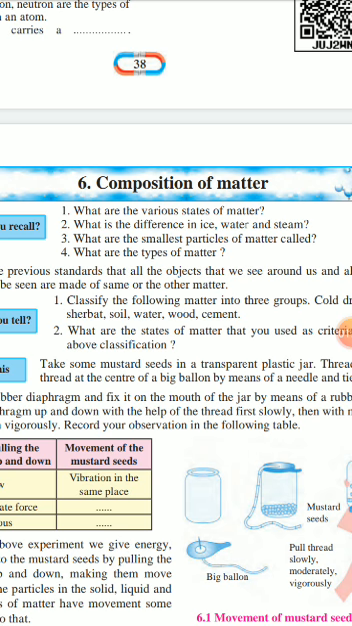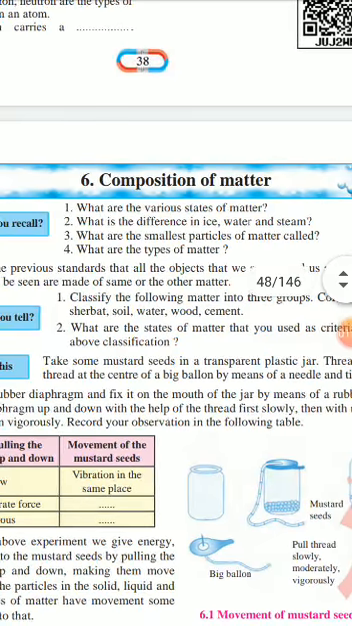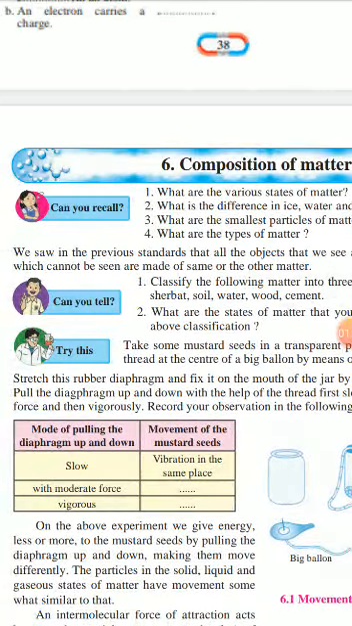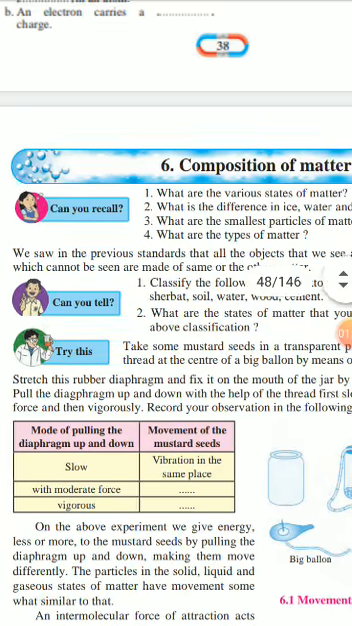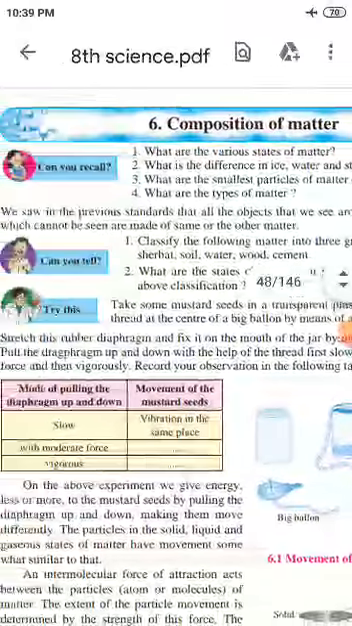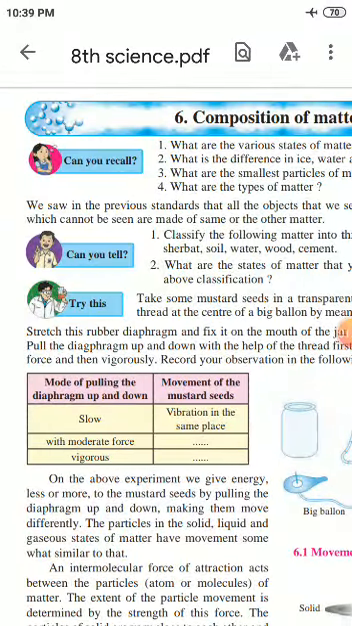Now, question number 4: what are the types of matter? The types of matter are: first is element, second mixture, third compound. This is your answer. We saw in the previous standard that all the objects that we see around us and also those which cannot be seen are made of the same or other matter.